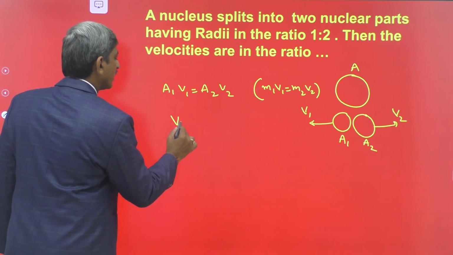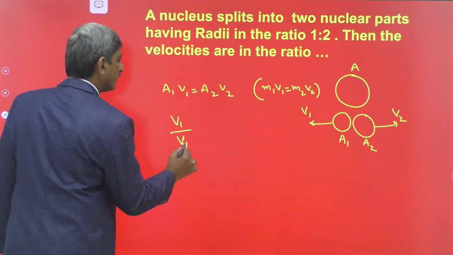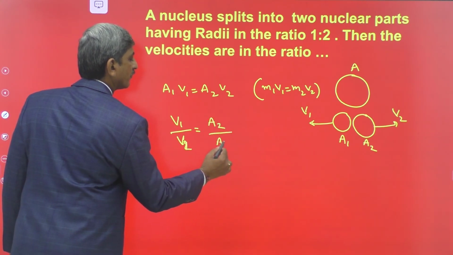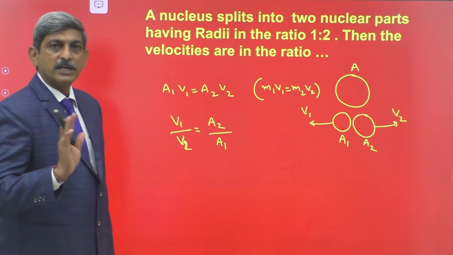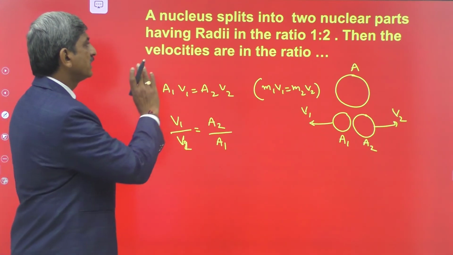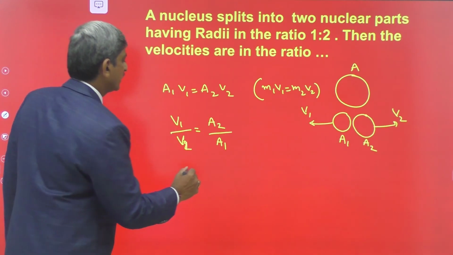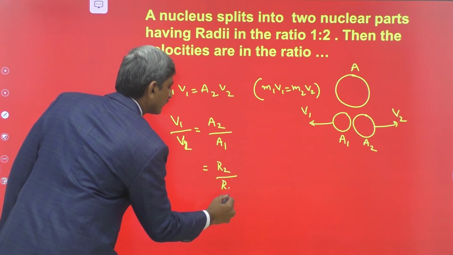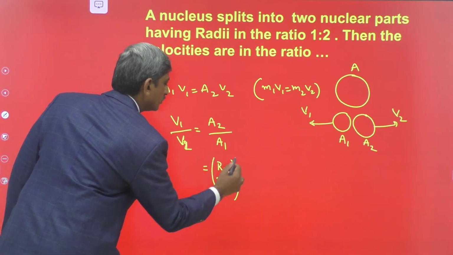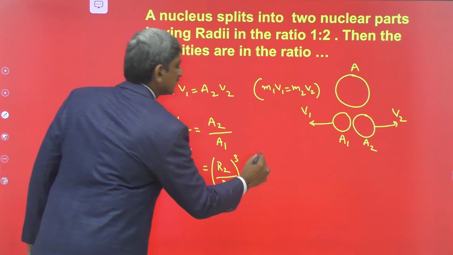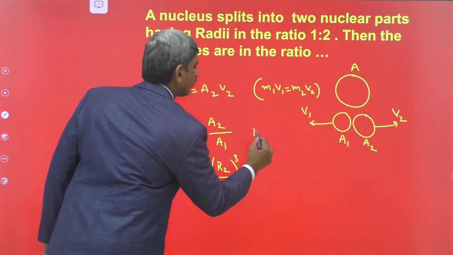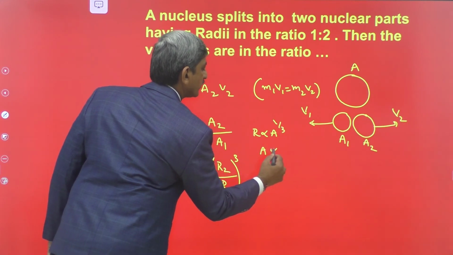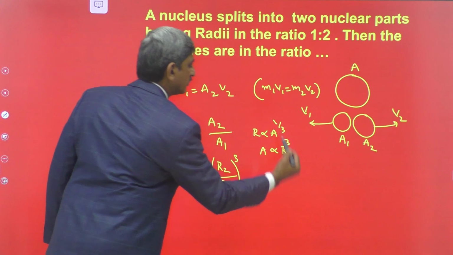We want to find out the ratio of the velocities, that is V1 by V2 is equal to A2 by A1. But here the ratio of the mass numbers is not given, the ratio of the radii is given, that's why we can write it as R2 by R1 whole cube. Why? Because R is proportional to A power 1 by 3 and A is proportional to R cube.